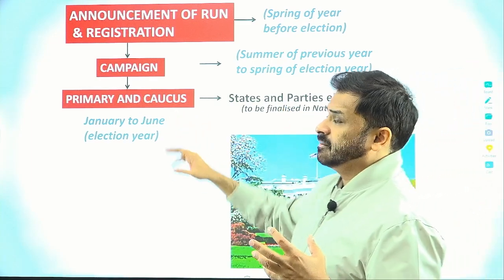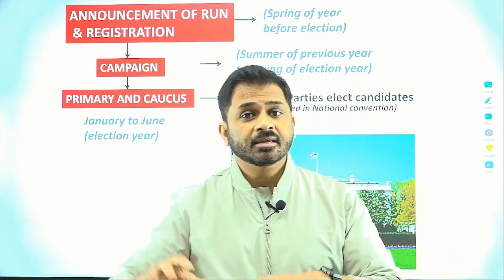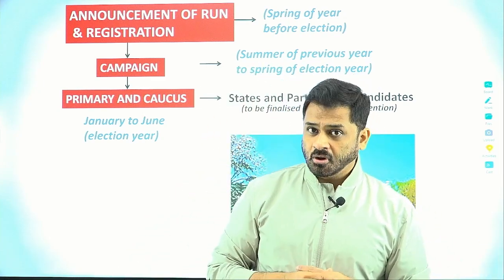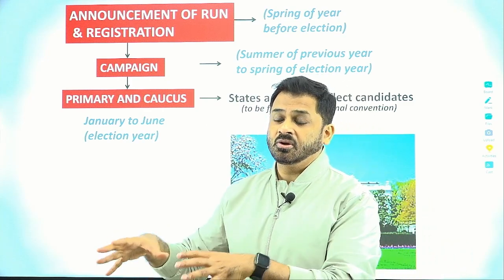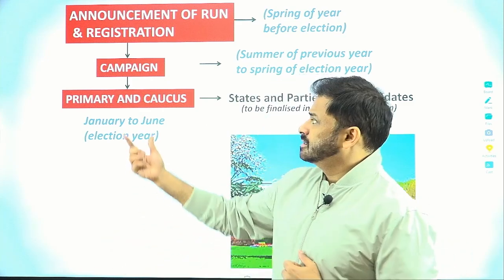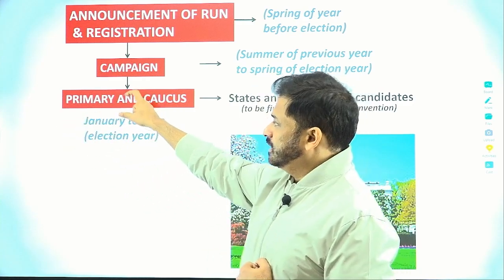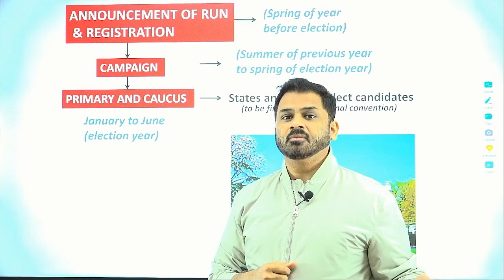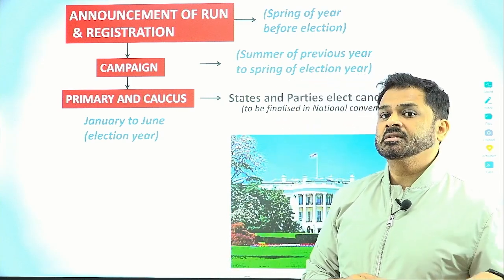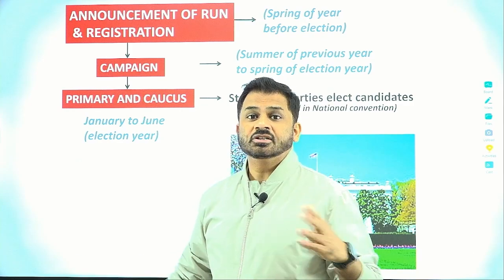Because the primary and the caucus happen at the state level, every state will organize its own primary or caucus. The parties will be organizing their local meetings over there. There is a difference between primary and the caucus also. Each state will either conduct a primary or a caucus. Most of the states have now started to conduct primaries to pick their initial candidates.